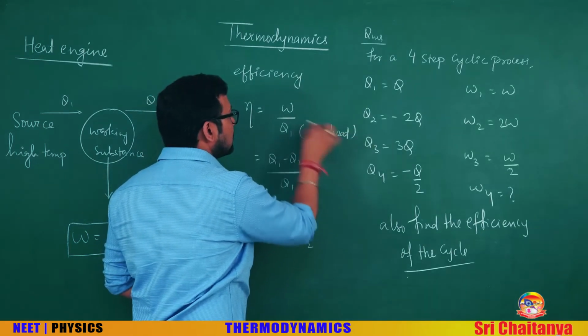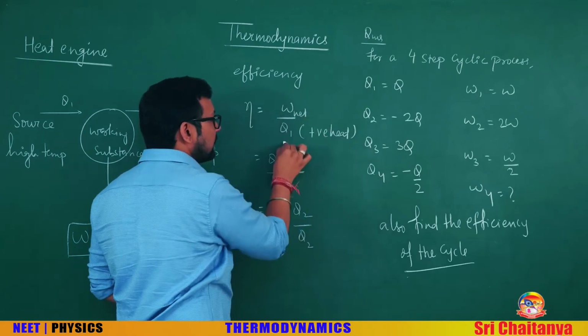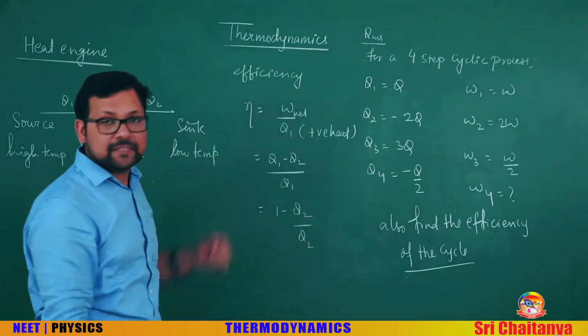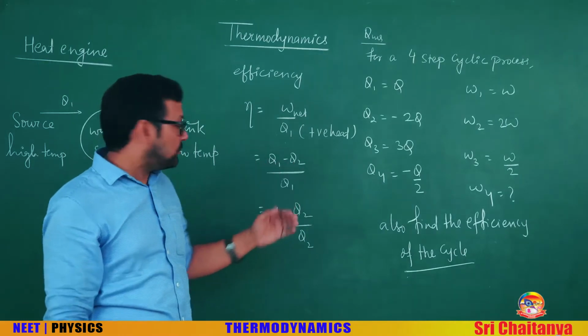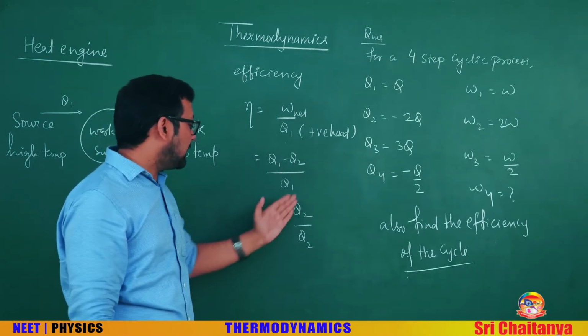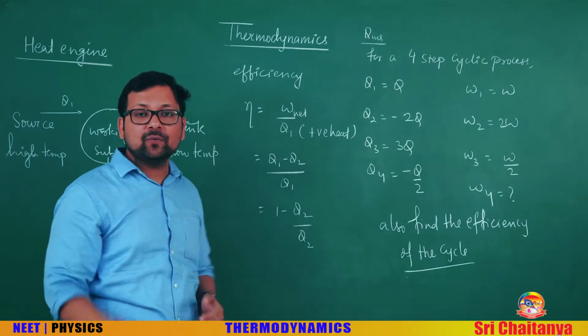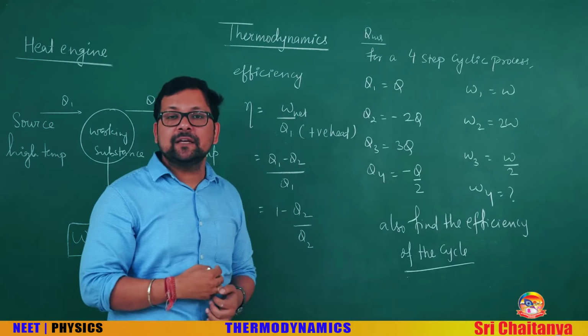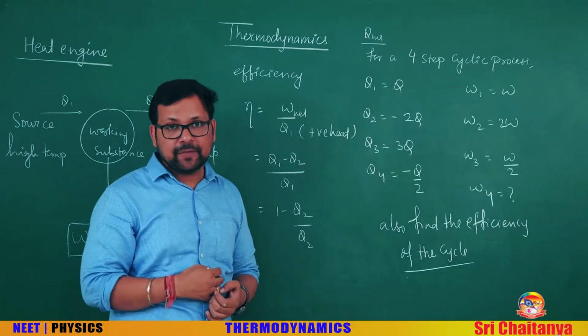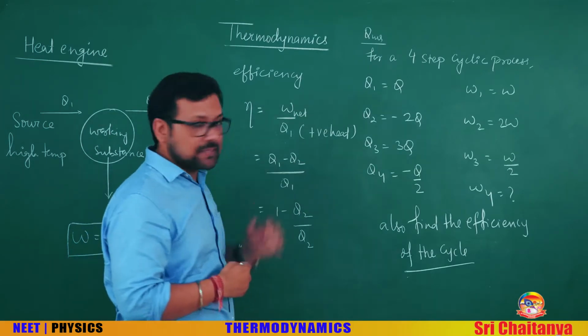So net work divided by positive heat or input heat is the efficiency. We calculated net work as Q1 minus Q2, so it is (Q1 minus Q2) by Q1, that is 1 minus Q2 by Q1, that is 1 minus rejected heat upon supplied heat, the efficiency of the heat engine. We will see a numerical on this basis.